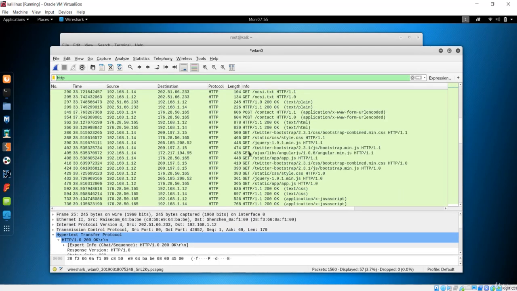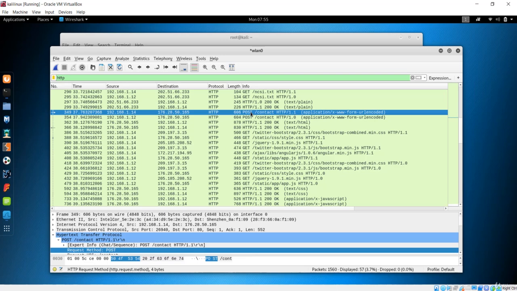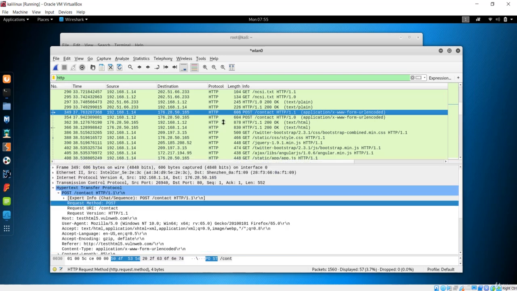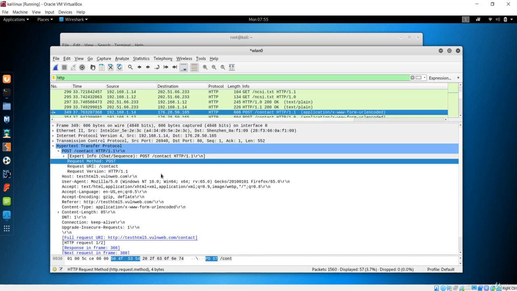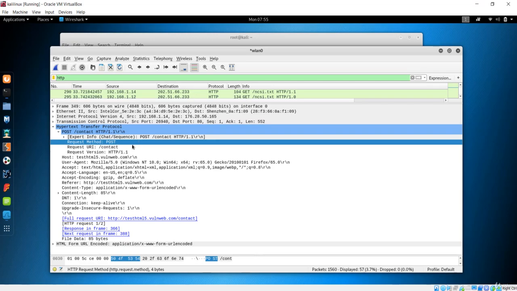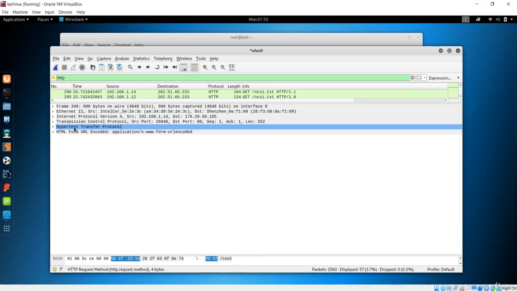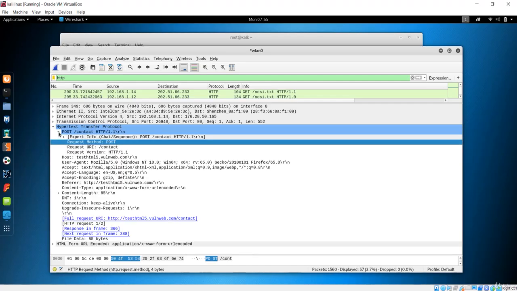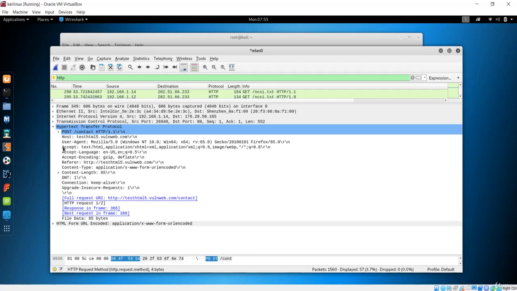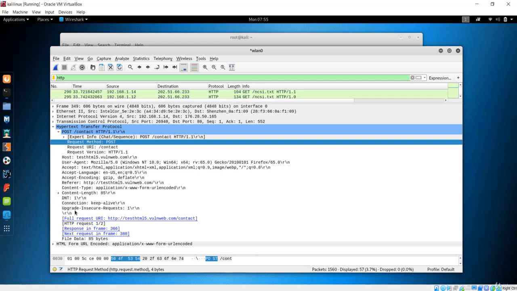So if I go to this POST method, inside it you will have this form. Let's make this bigger and see what we have here. You will see clearly this field which says Hypertext Transfer Protocol, which refers to HTTP. Now let's go inside, and we have this POST. Let's open it, and you will see information about the length and everything.